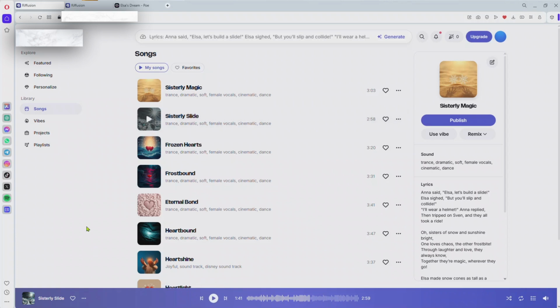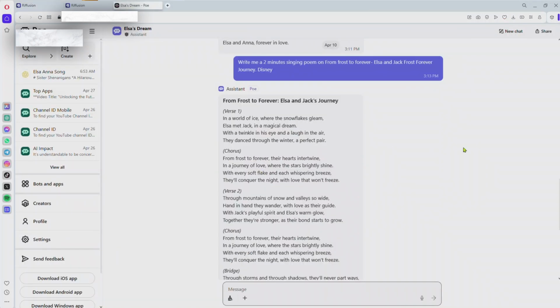Before you can generate this music, you need to get your lyrics, and then you add a few descriptions. The description is going to help the AI know the type of music you want it to generate for you. So with the lyrics, you are going to hop on this platform. This is the POE platform that's owned by Quora. It has a lot of chatbots on here. It has ChatGPT, DeepSeek, a lot on here. So we'll be using an assistant chatbot to do this.